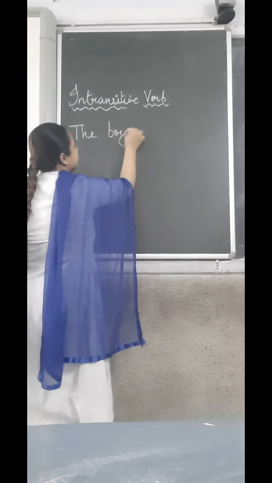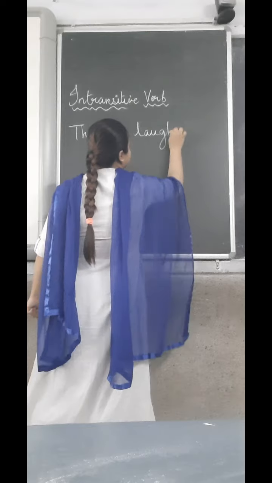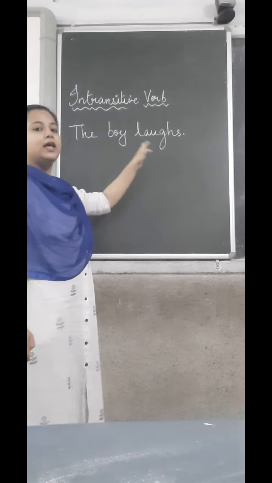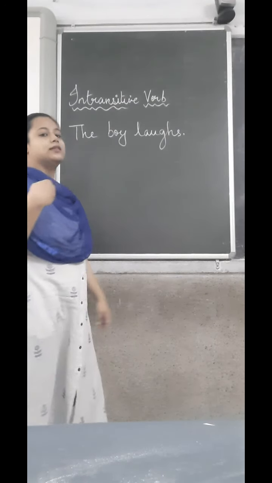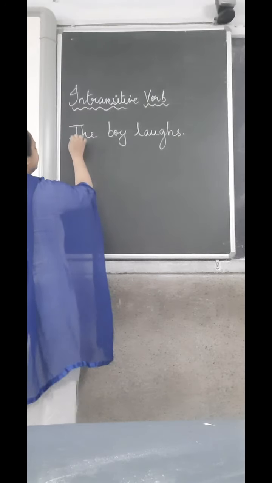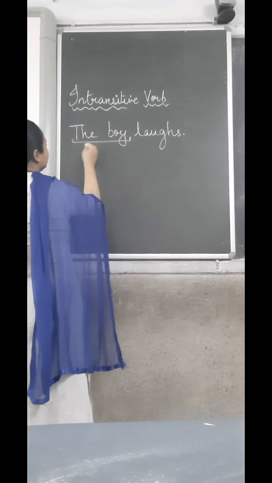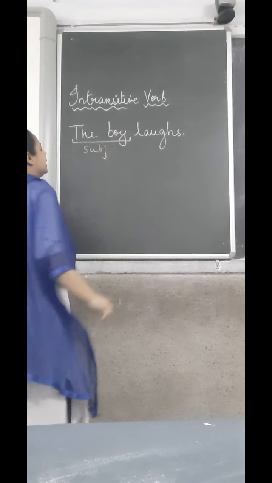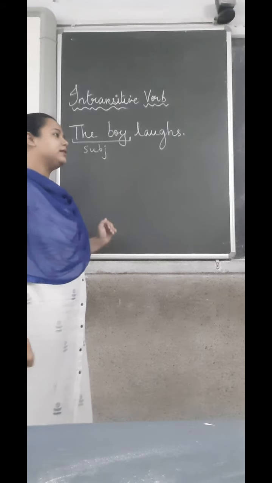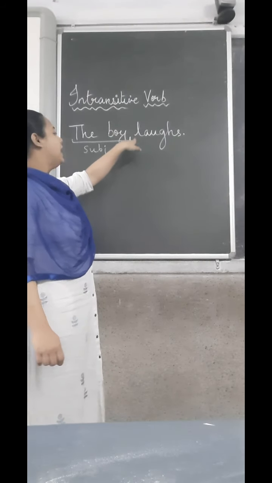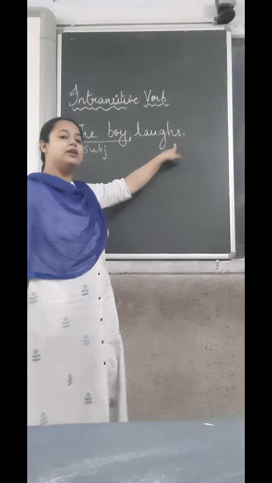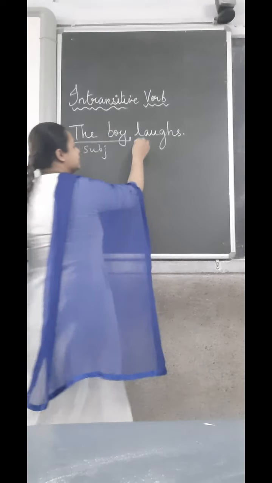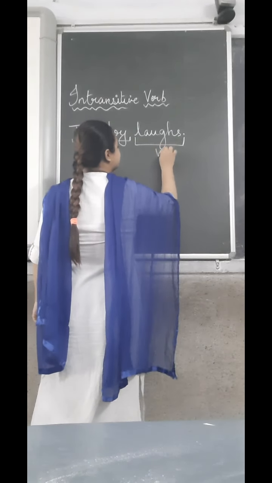the boy laughs. Okay, so I have written the sentence, the boy laughs. Which is the subject of the sentence? Very easily we can see that the boy is given in the beginning of the sentence. This becomes the subject. Now can you see any object in this sentence? We see that the subject is here and the remaining word over here is laughs. So is laugh a noun or a pronoun? No. Laugh is a verb. So this is a verb.